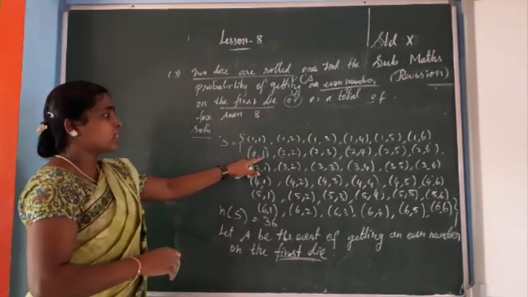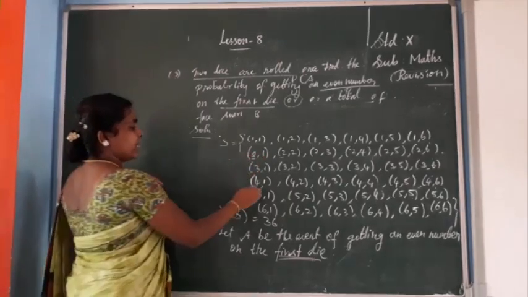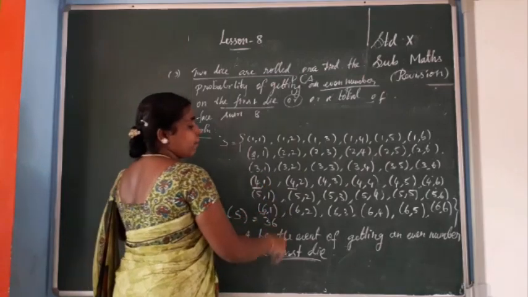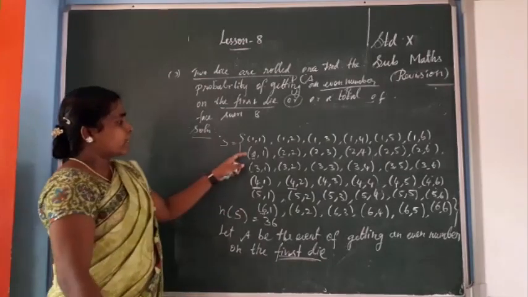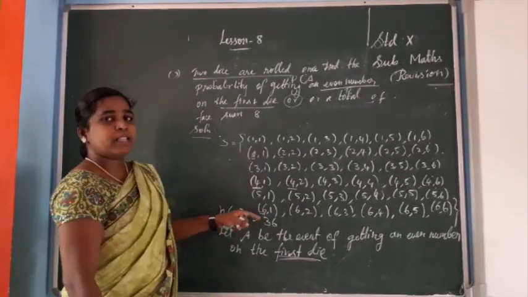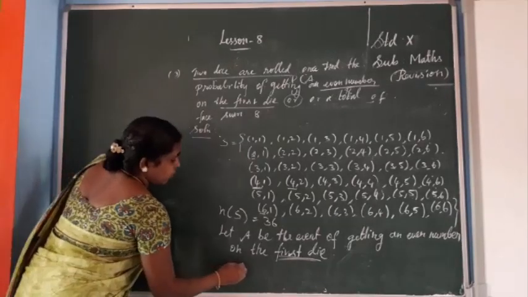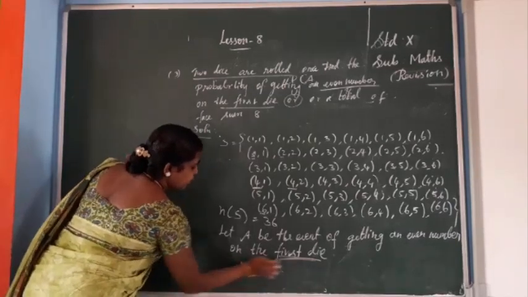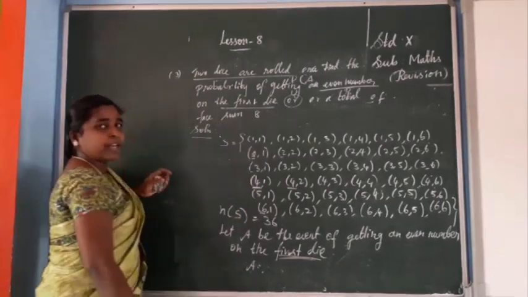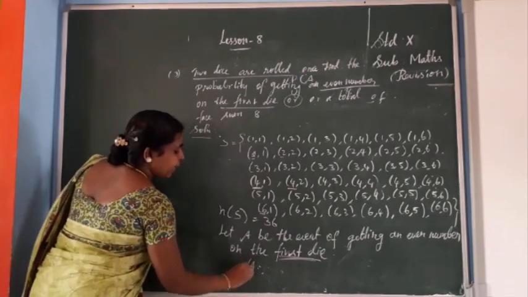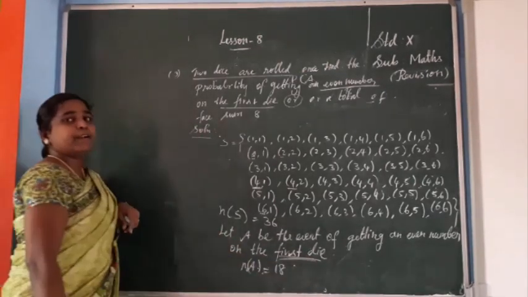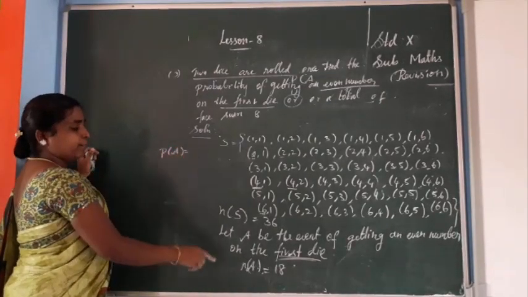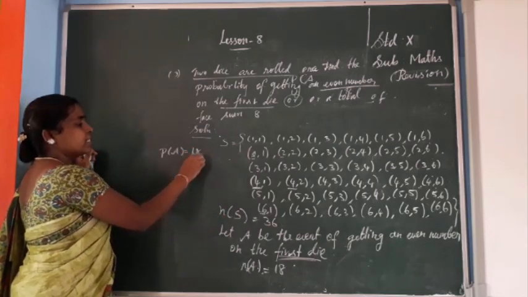So this is the first die, this is the second die. First 2, next 4, so this row fully, and next the 6th row: 6,1 and so on. So the number of sample points is 6 plus 6 plus 6, which is 18. So n of A equals 18. Next, P of A equals n of A by n of S, so 18 by 36. This is P of A.